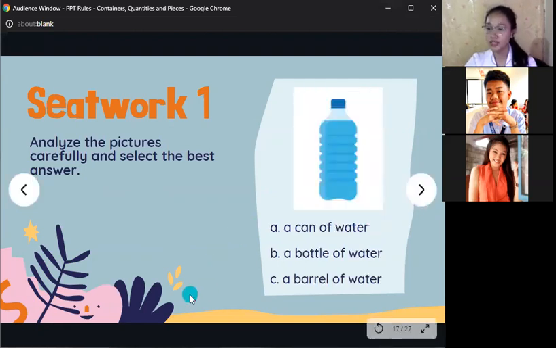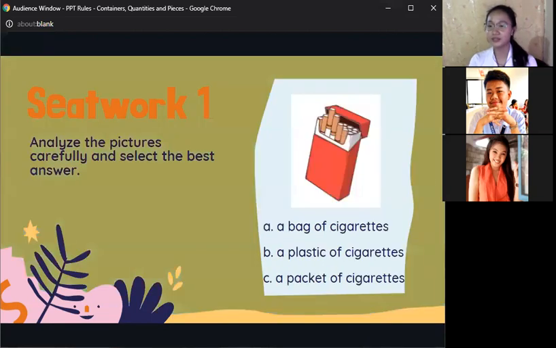A can of water, a bottle of water, a barrel of water. A bottle of water. Is it a bottle or a barrel? A bottle of water. Yes, ma'am. Very good. How about the next one?